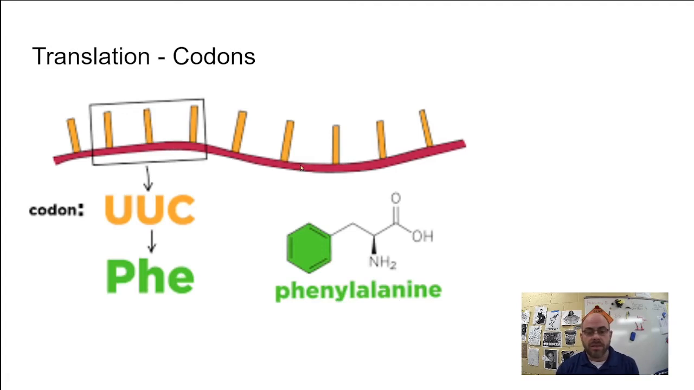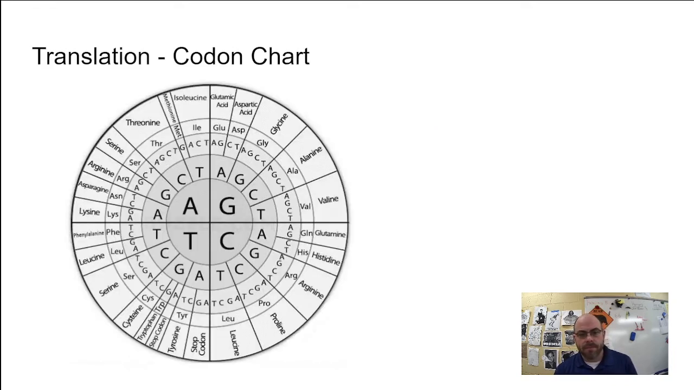These next three are going to stand for something else. The next three, something else, right? And you're just going to keep going down the line until you have this big long strand of amino acids. Well, how do you know which one goes with which? Well, there's a chart for that. It's called a codon chart.